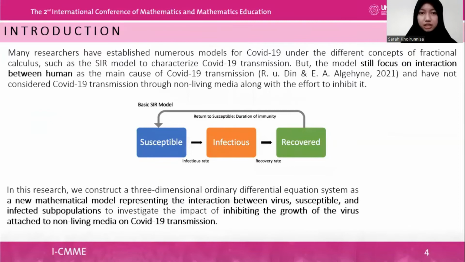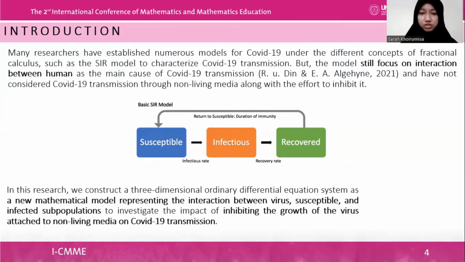Many researchers have established numerous models for COVID-19 under different concepts of fractional calculus, such as the SIR model, to characterize COVID-19 transmission. But the models still focus on interaction between humans as the main cause of COVID-19 transmission, and have not considered COVID-19 transmission through non-living media along with the effort to inhibit it.